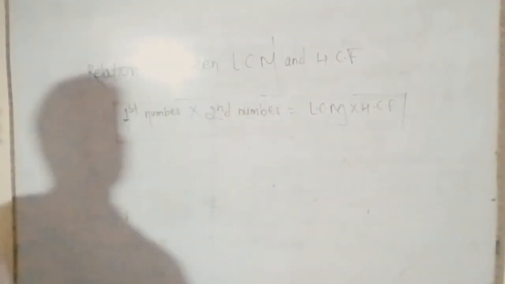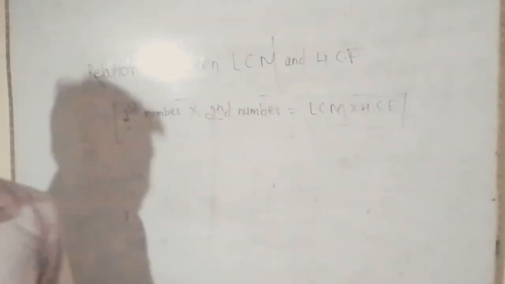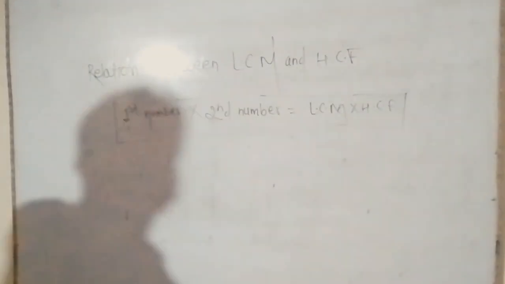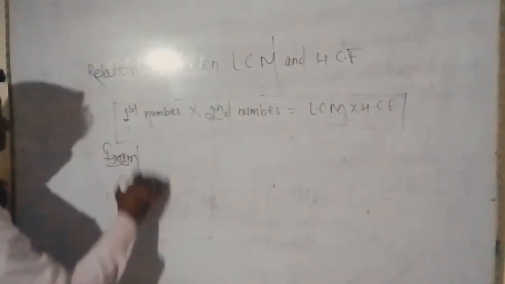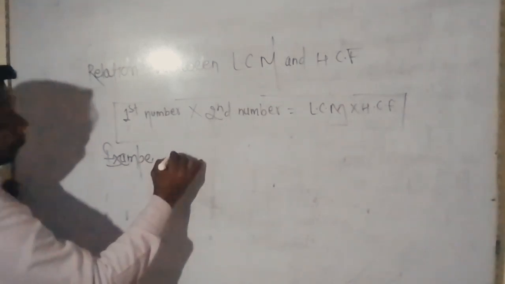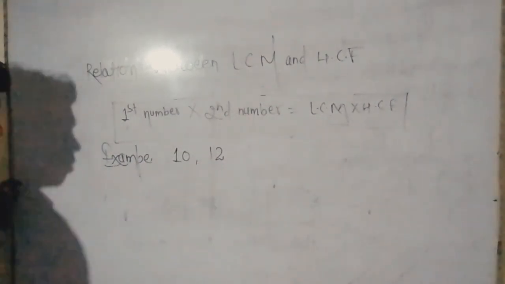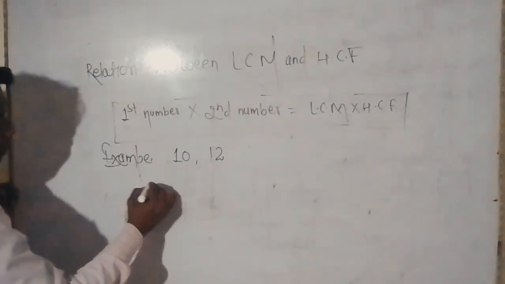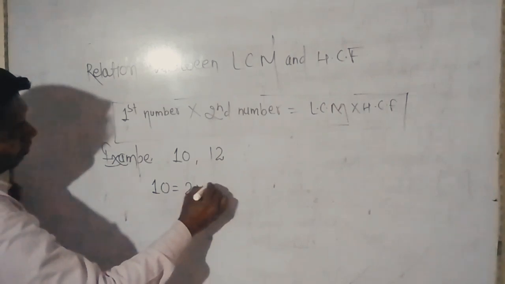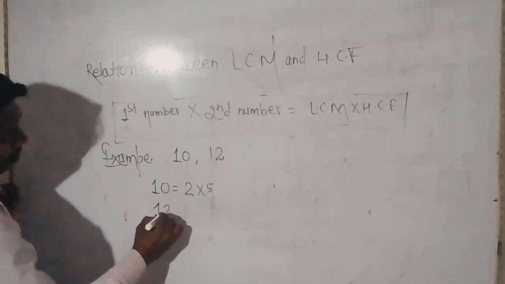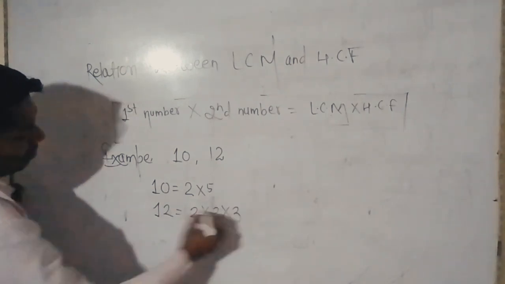For example, here two numbers, 10 and 12. The factors of 10 are 2 and 5, and the factors of 12 are 2 into 2 into 3.